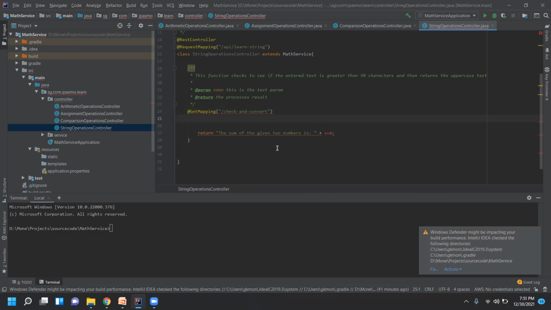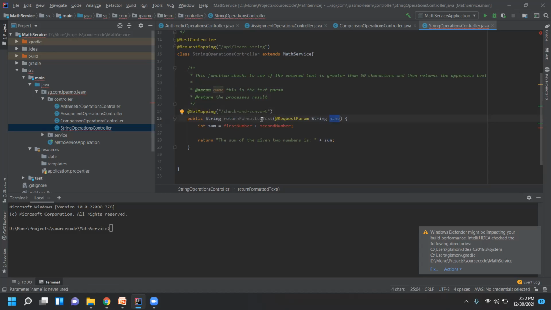So we have to use the condition. What is the condition of this function? To see if it is greater than 50 characters. So we need to use a for loop. Yes, if not a for loop, an if condition. We will use if name dot length.